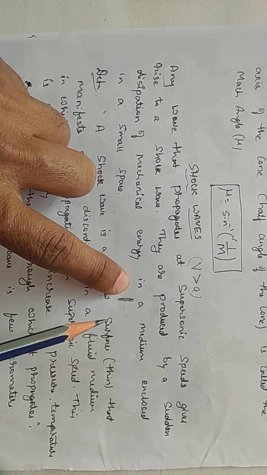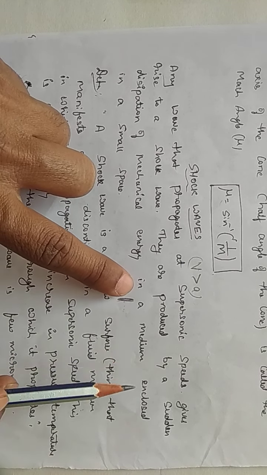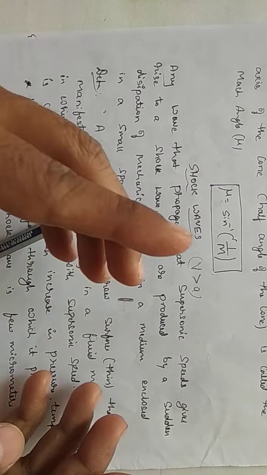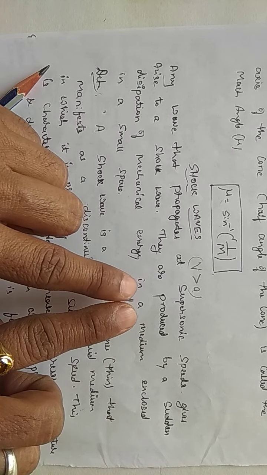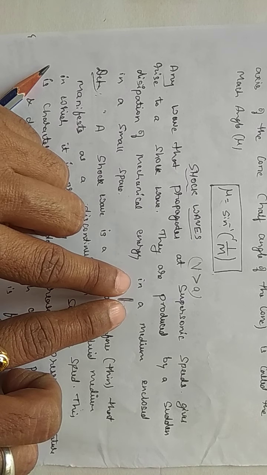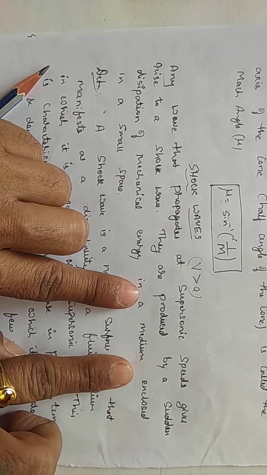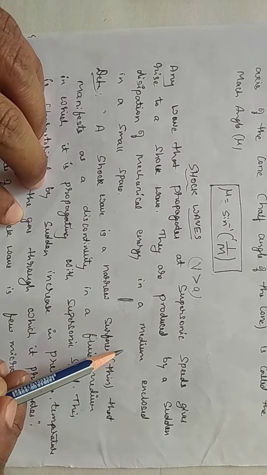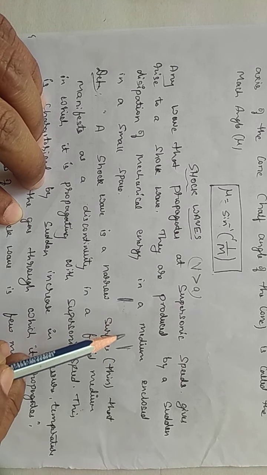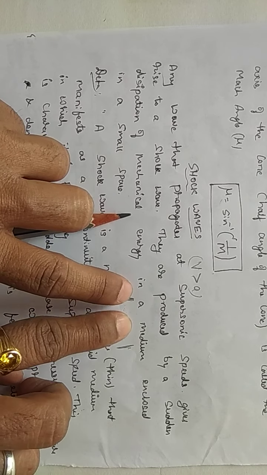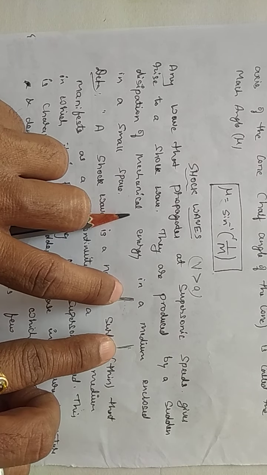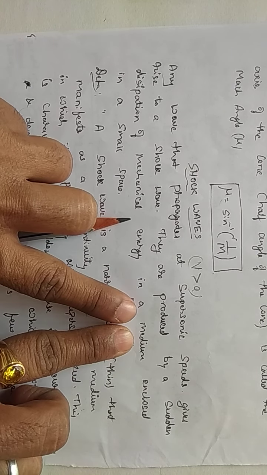So let me repeat once again. There is a compression of the liquid, sorry, for the time being, the air. Suppose in between these two points the air we are considering. Suppose there is a compression, all of a sudden the region between these 2 points compresses.